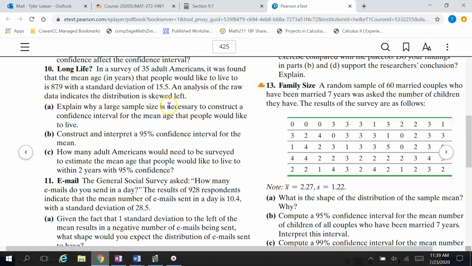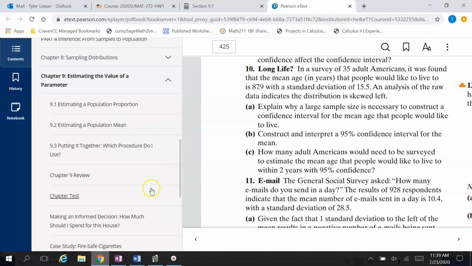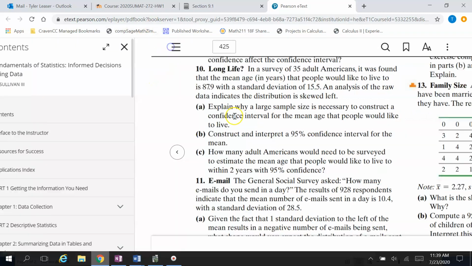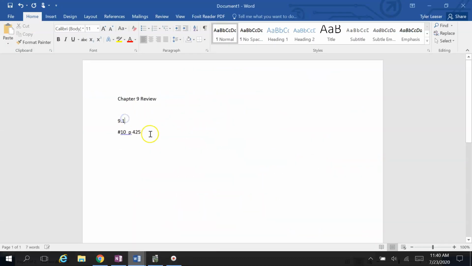An analysis of the raw data indicates the distribution is skewed left. Now that I think about it, I don't know if this is 9.1 or 9.2. Let me look. This is 9.2 stuff. All right, we're starting off with 9.2 first. We'll do 9.1 next. My bad. 9.2, number 10, page 425.